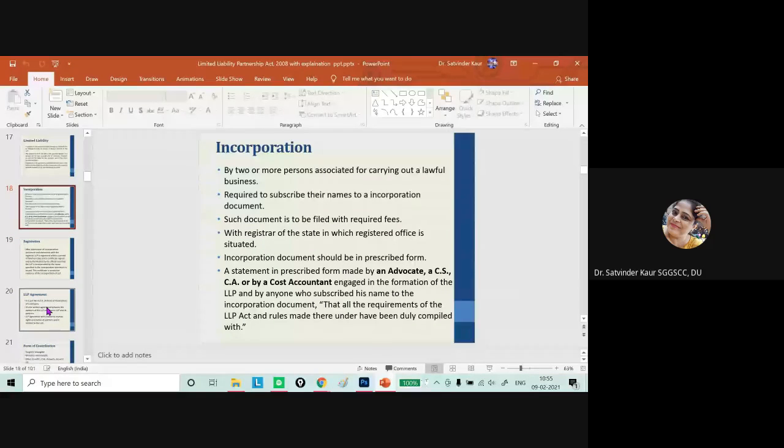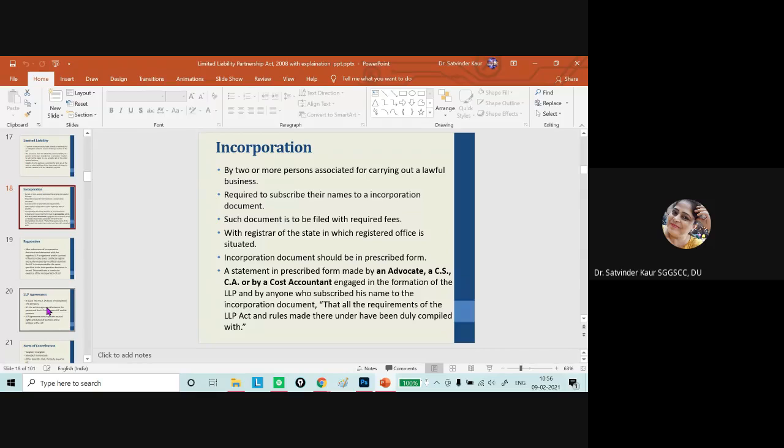Okay, so when we talk about incorporation of LLP, as we have discussed, the LLP is to be registered as per the requirements of law. It is not a difficult or lengthy procedure to incorporate an LLP, but some formalities are required.